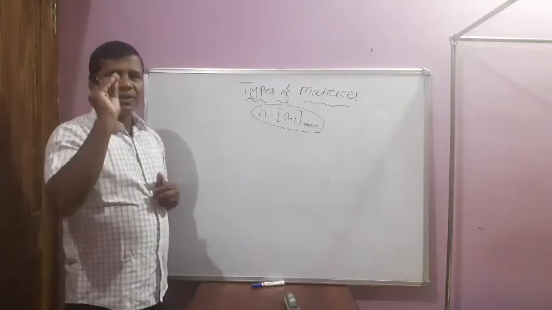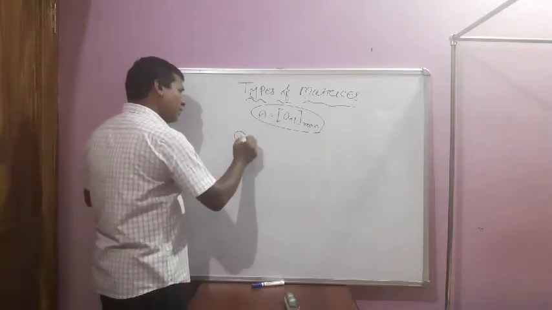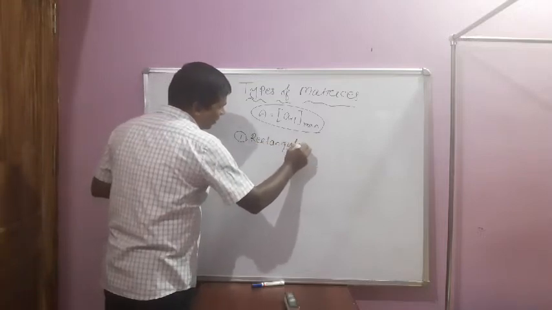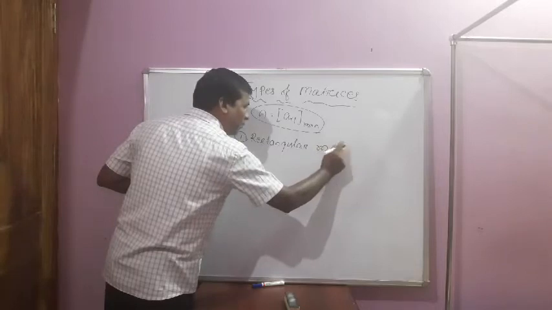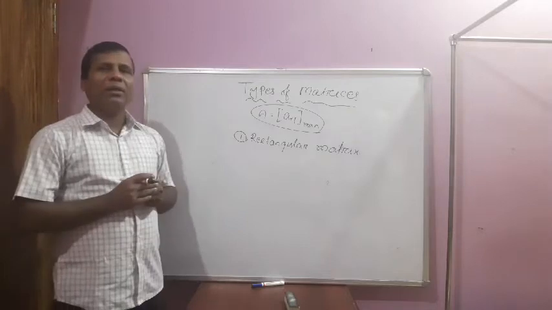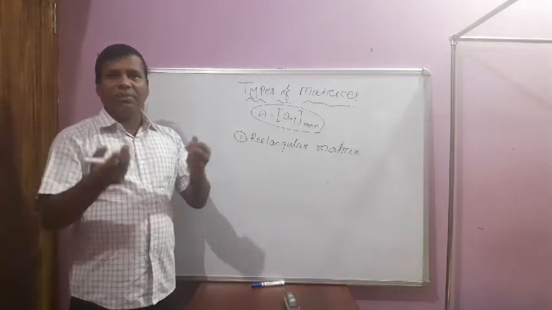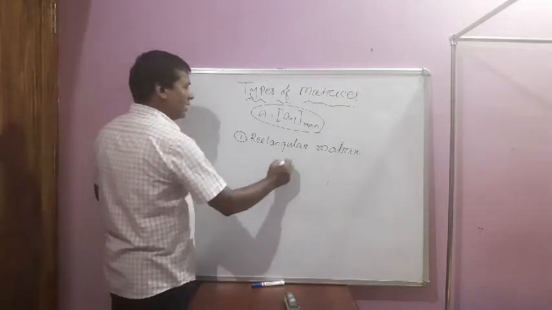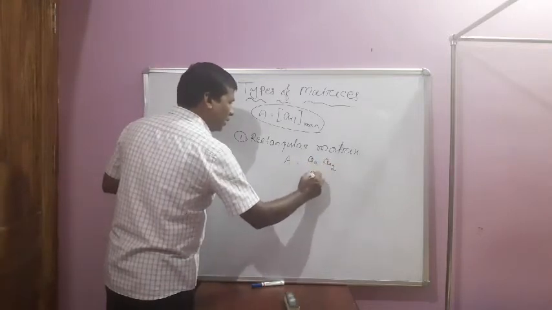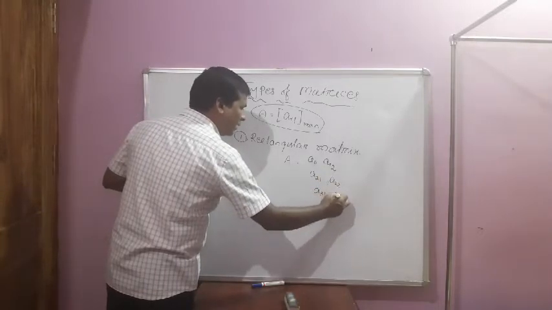Now, first your rectangular matrix. What do you mean by rectangular matrix? Just like a rectangle, which length is greater than breadth, such as a matrix A is equal to A11, A12, A21, A22, A31 and A32.